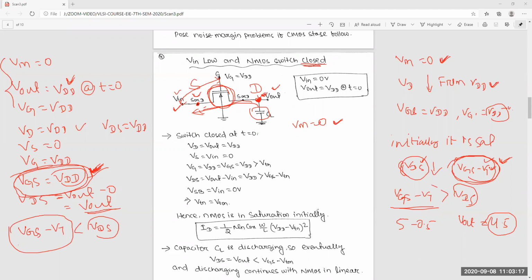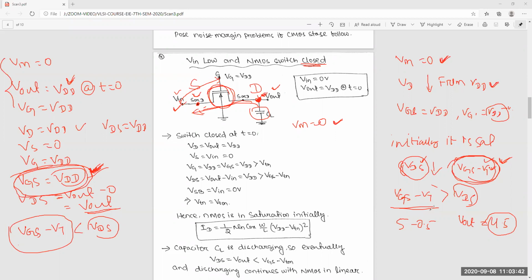Yes, sir. So that will be linear, and whatever with the output voltage, it will stay in that region because it will never cut off. So two conditions will come, either saturation or linear, because no cutoff will come, because the VGS difference is always VDD. So there is no cutoff condition.